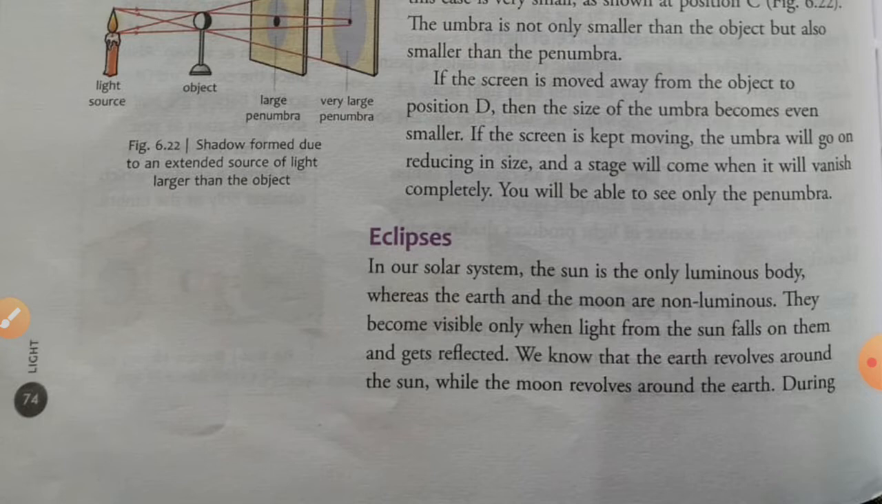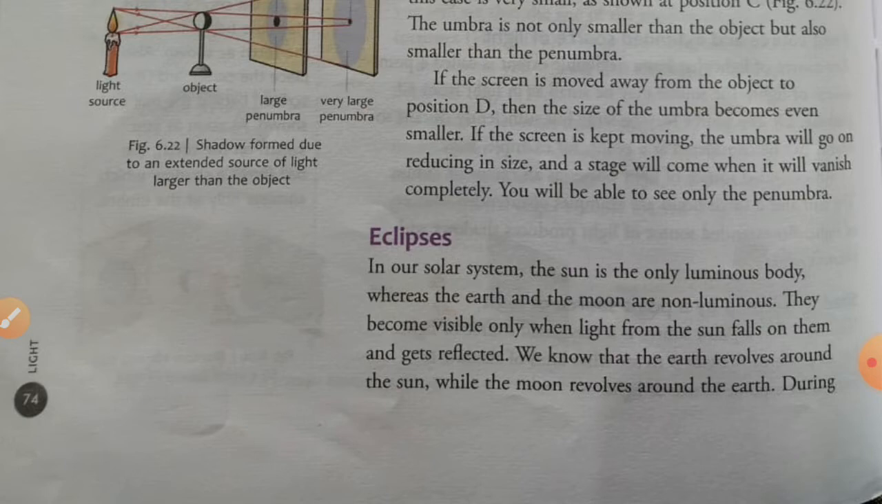Okay, so eclipses. In our solar system, the sun is the only luminous body, as each and every one of us knows, which gives us its own light. Whereas the earth and the moon are non-luminous. We all know that the earth and the moon reflect the light from the sun which falls on them, and then only they are visible to us. So this means that they are non-luminous. They become visible only when light from the sun falls on them and gets reflected.